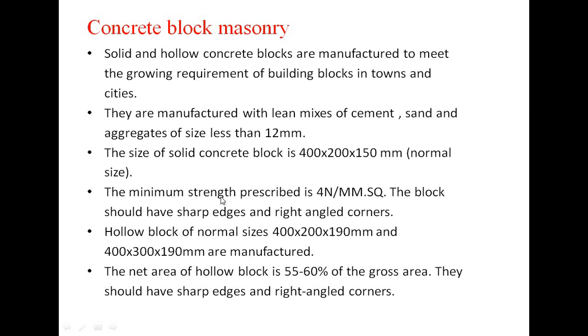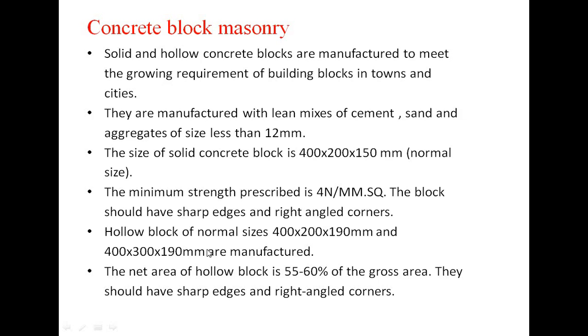The minimum strength prescribed for the concrete block is 4 Newton per mm square. The block should have sharp edges and right angle corners. What is the purpose? For proper construction work, it is a mandatory requirement that the shape and size of the block should be uniform, and the corners should be sharp and at a right angle.